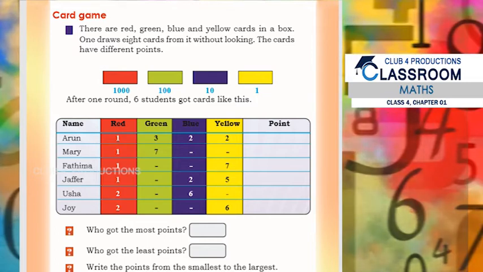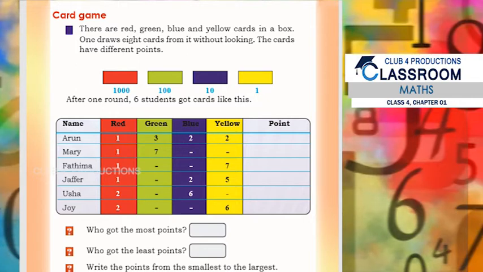Now what about Usha? Usha has taken 2 red cards and 6 blue cards. So Usha is getting how many points? Yes, 2 red cards are there. One card is getting 1000 points. So 2 into 1000, 2000, and 6 into 10 points. Okay, so a blue card is having 10 points. So how much has Usha scored?